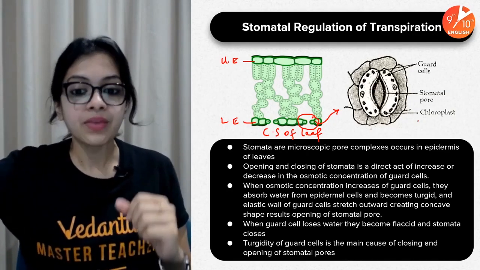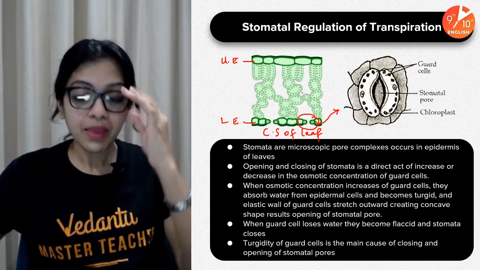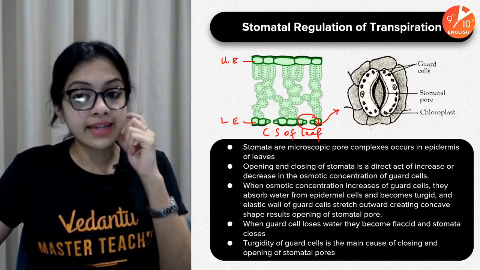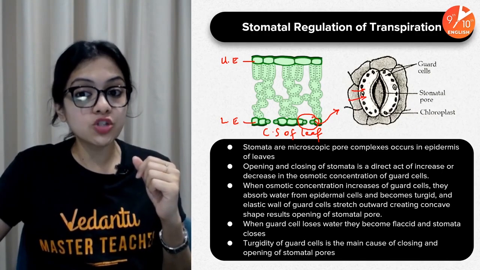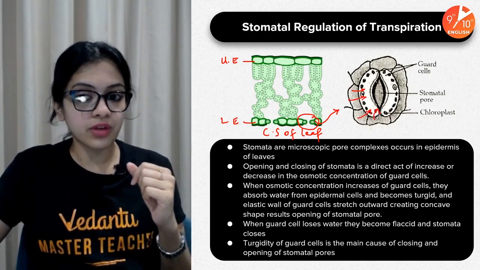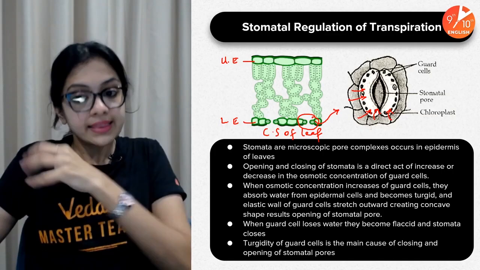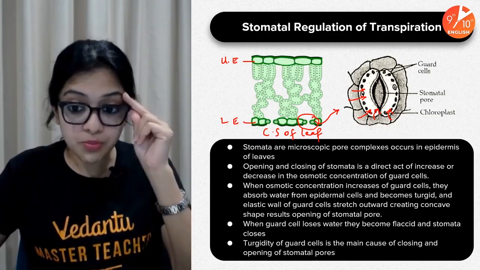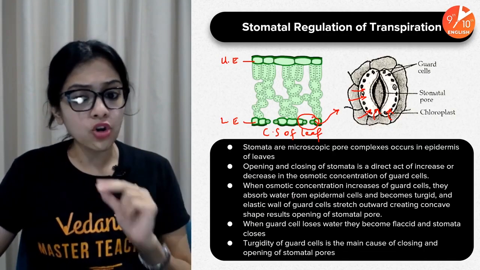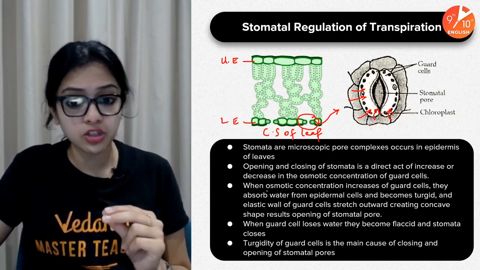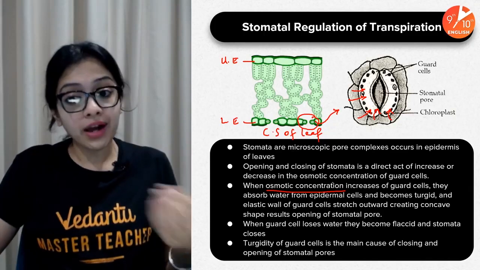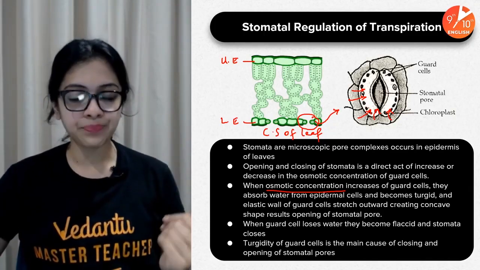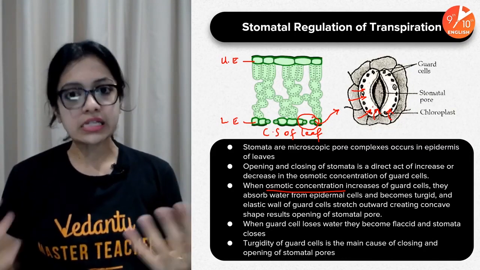For example, during the daytime, naturally, these guard cells have a tendency to pull in certain solutes from adjacent cells, from cells which are lying just around them. As a result, what happens? The osmotic potential or the osmotic concentration of guard cells increases, or rather the solute concentration inside the guard cells increases. So when solute concentration increases, what happens?